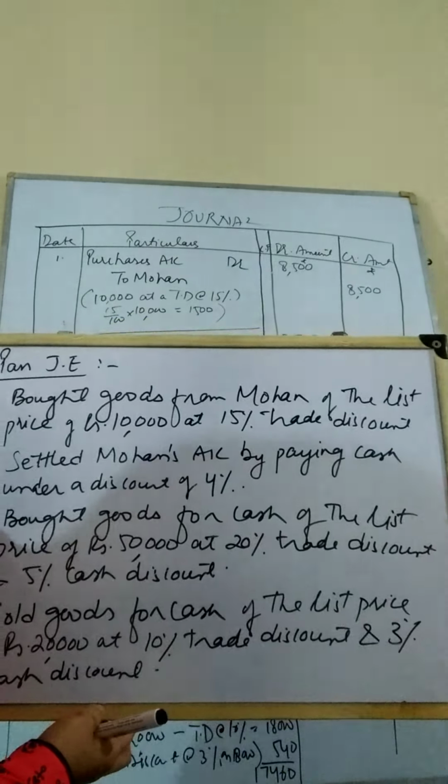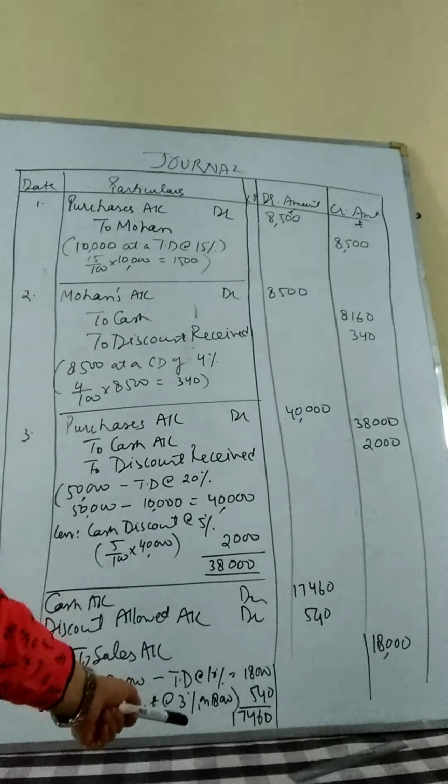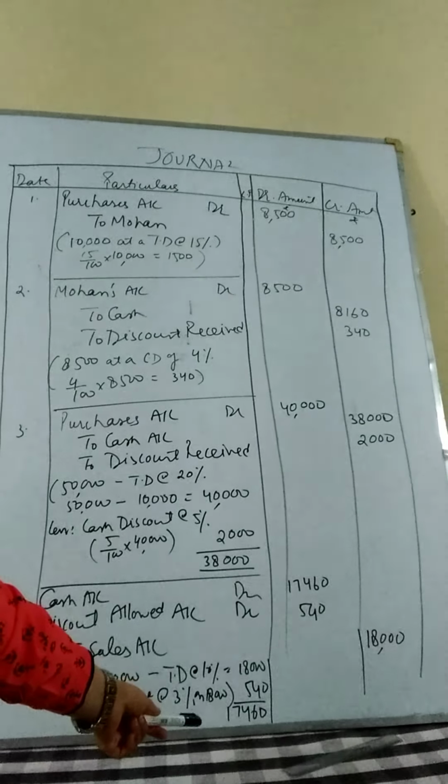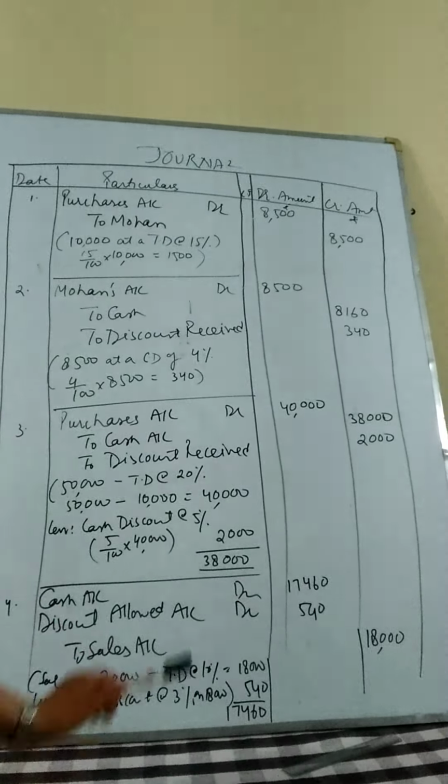Since we are selling the commodity, then what is the list price? 20,000. You can have a look over here. 20,000 is the list price. Trade discount is deducted at the rate of 10%. So 10% of 20,000 sounds to be 2,000. 20,000 minus trade discount of 2,000 turns out to be 18,000. Okay. Now, out of this 18,000, we will further deduct the cash discount of 3%. 3% of 18,000 turns out to be 540. Then net receivable amount shall be 17,460. This is how the calculation shall be done.